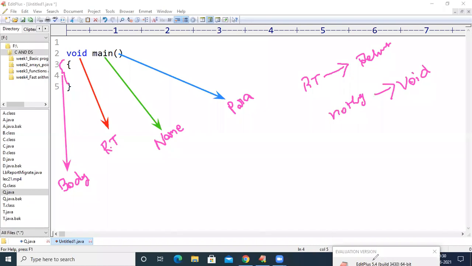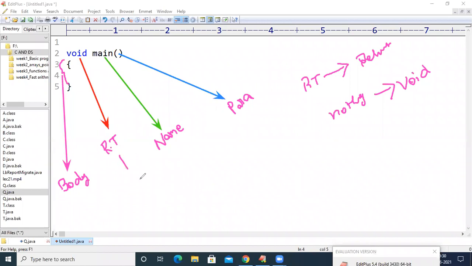So when we say void main, after the execution of this main function, nothing is going to be returned. If after the execution of the main function one integer value is returned, then we have to maintain int main. Or if the execution of the function will return a floating point value, then we have to maintain float main.